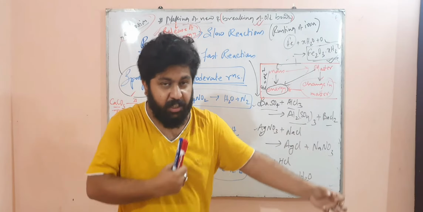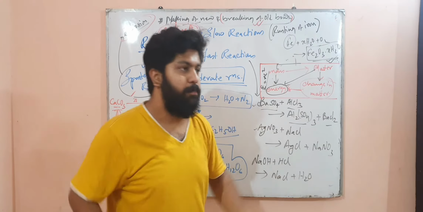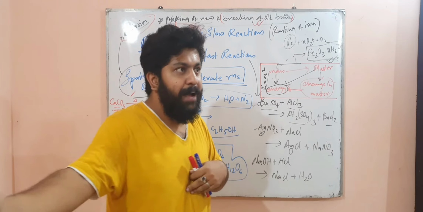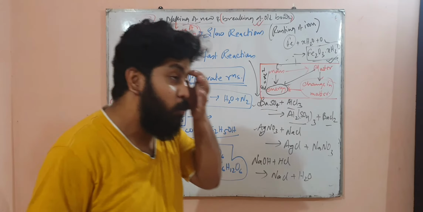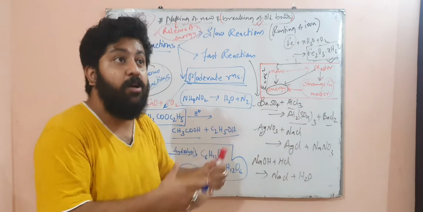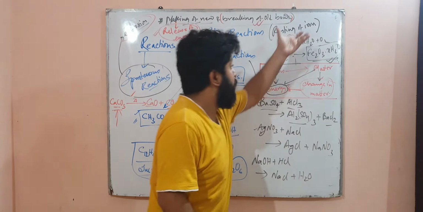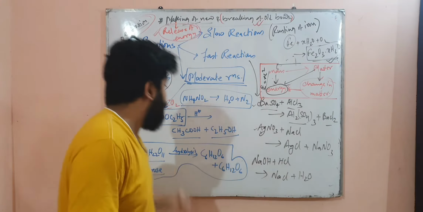Energy release and energy consumption depend on how strong the bond is or how stable the compound is. On that factor it will depend how much energy is required and how much is released, and that would depend on how much time would be taken. That's why there are different rates of different reactions.